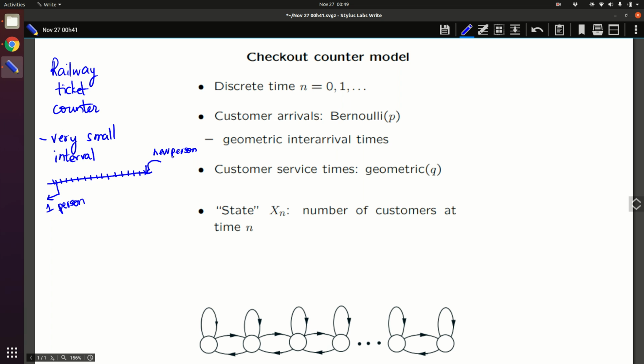Alright, so what we are looking at is a railway ticket counter. There is a queue and we are looking at very small intervals, and in each small interval there could be one person coming in or one person leaving. But there cannot be two persons coming in or two persons leaving. It can happen that one person enters the queue and in that same small interval one person leaves the queue. That is possible, but you cannot have two of them. So since you have divided time into intervals, you start labeling each time interval as 0. So this is the time interval, suppose. This is not the queue, but okay, let's say this is the queue.